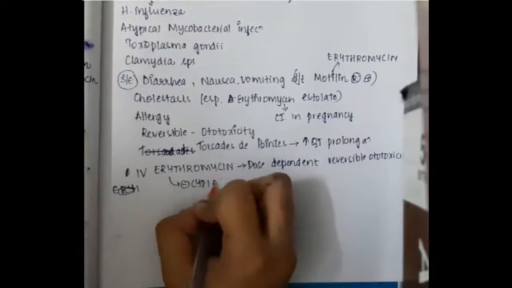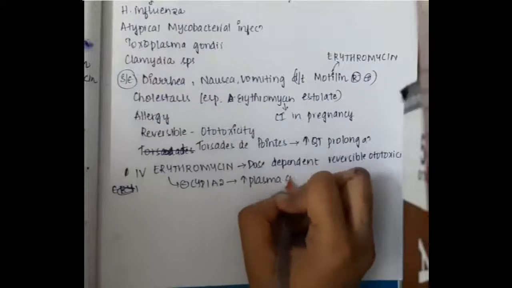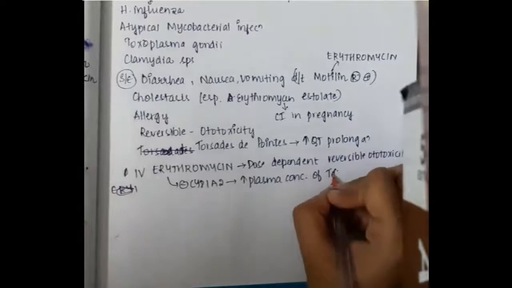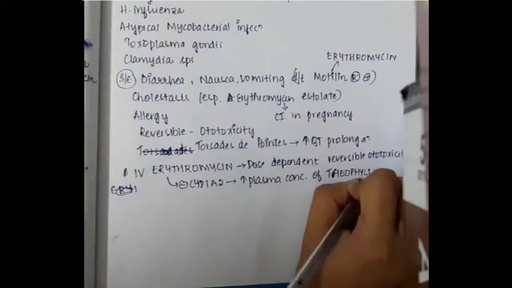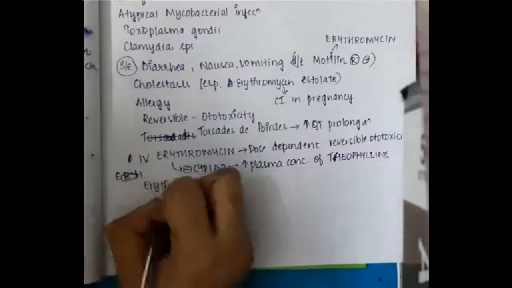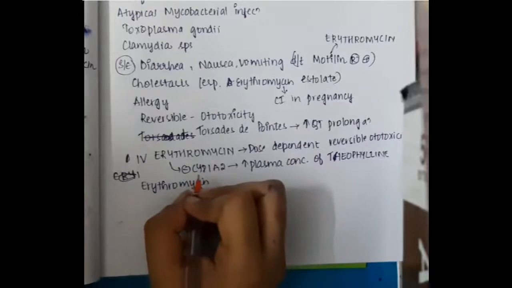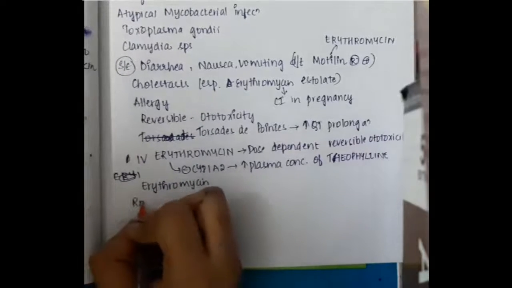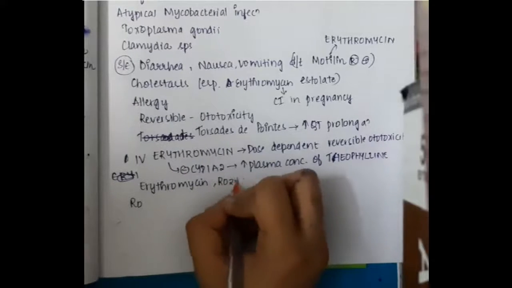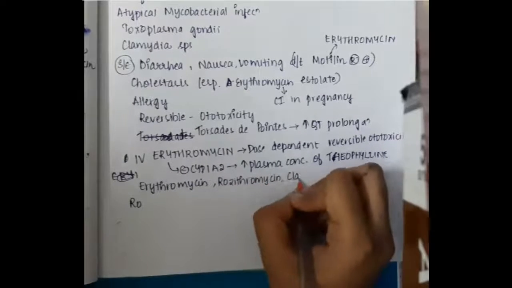Erythromycin inhibits CYP1A2 and thus increases the concentration of theophylline.